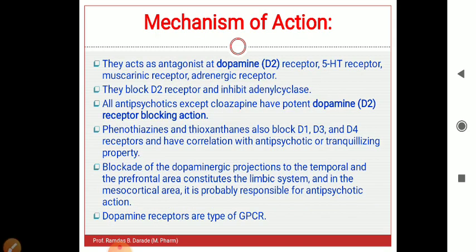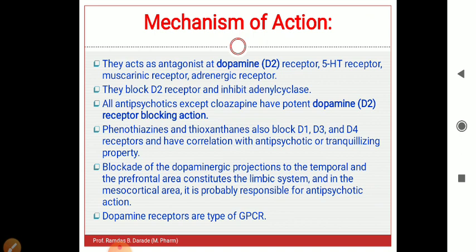Then we will see the mechanism of action of phenothiazines. They act as antagonists at dopamine receptor, 5-HT receptor, that is 5-hydroxytryptamine, we can say serotonin receptor, then muscarinic receptor, adrenergic receptor. They block D2 receptor and inhibit adenyl cyclase enzyme.